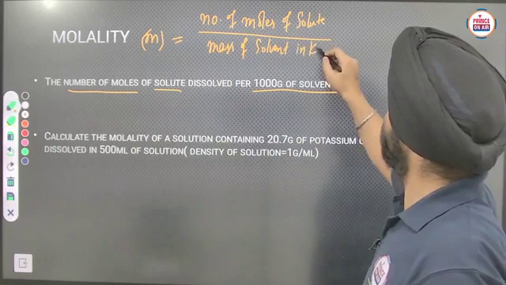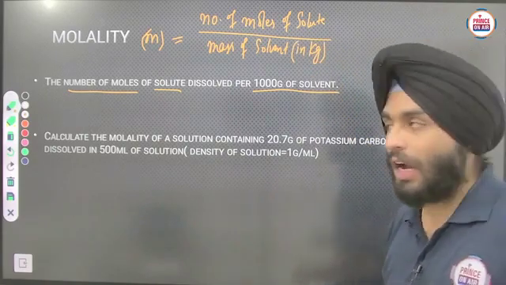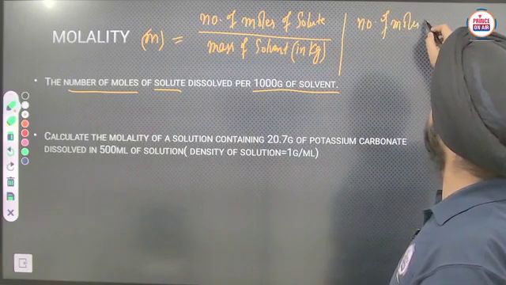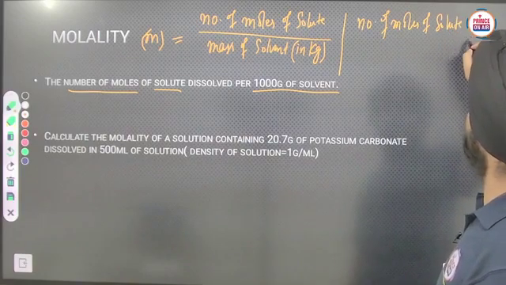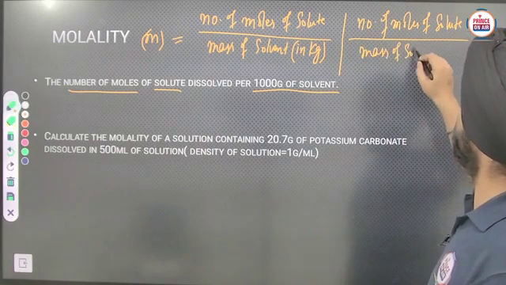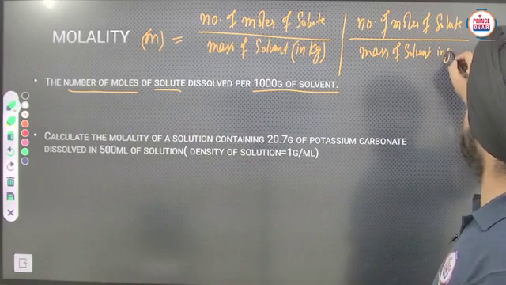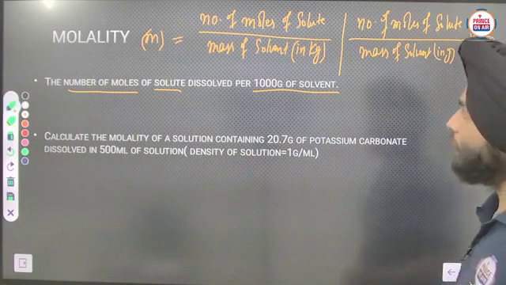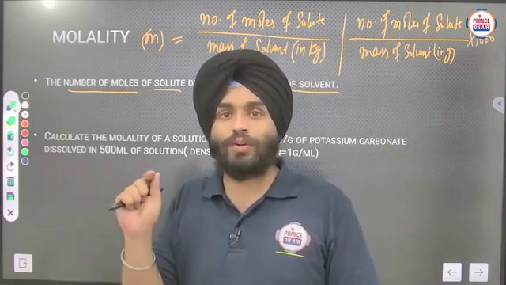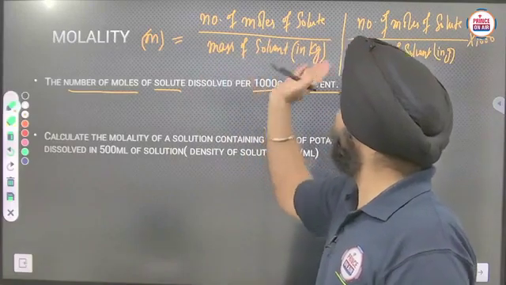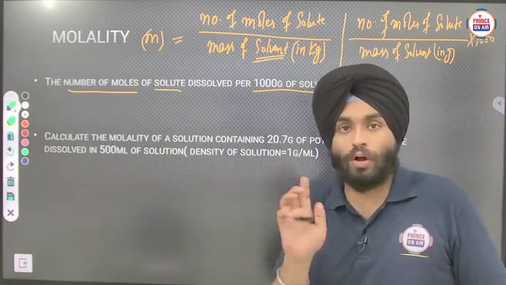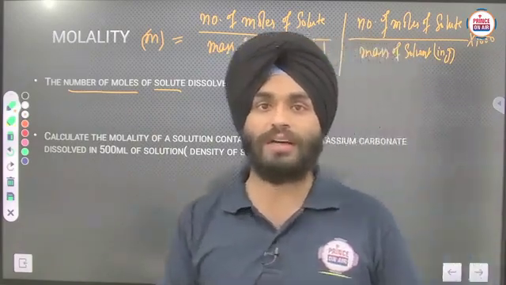in kilogram. If it is given in gram, then what we have to do is: number of moles of solute upon mass of solvent in gram into 1000. Remember that molality is the term in which we divide by a physical quantity of the solvent, not of the solution. Only in molality we use that term, solvent.